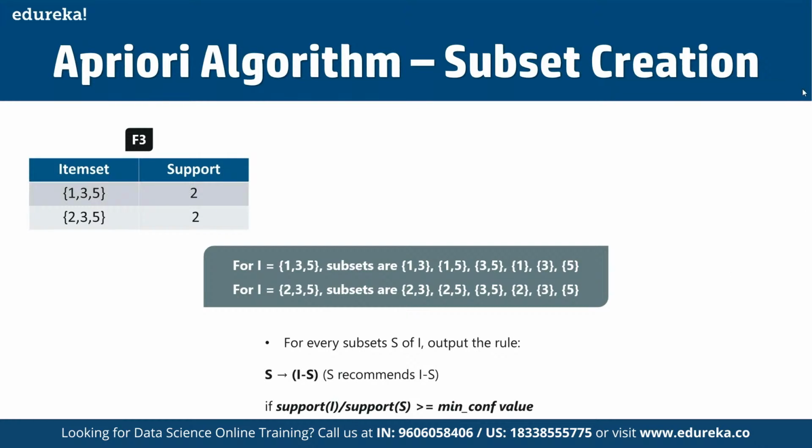And for every subset of I, we have to define the output rule. Now, when applying rules, we will create the rules and apply them on item set F3. Let's assume a minimum confidence value of 60%. So for every subset S of I, the output rule is that S is going to recommend I minus S, and the confidence is the support of I divided by the support of S.